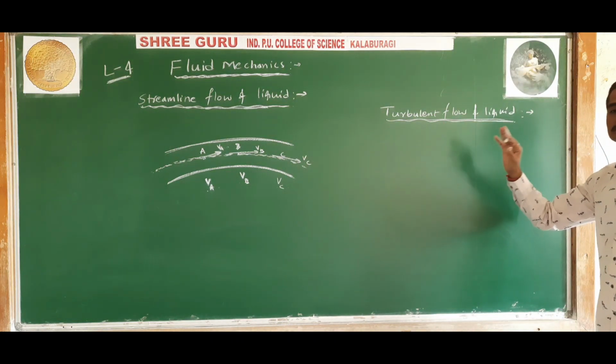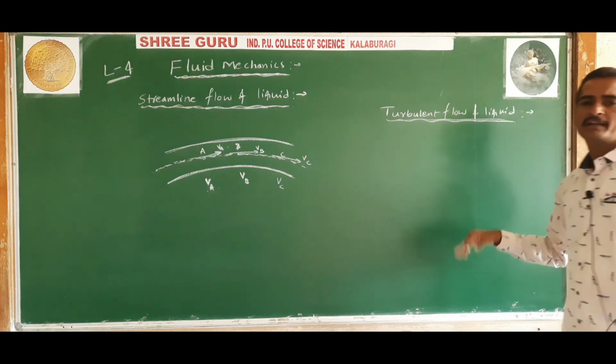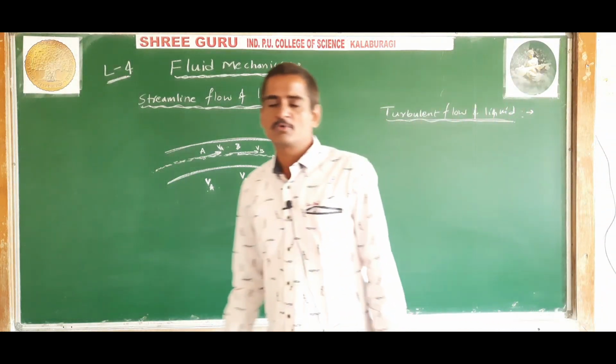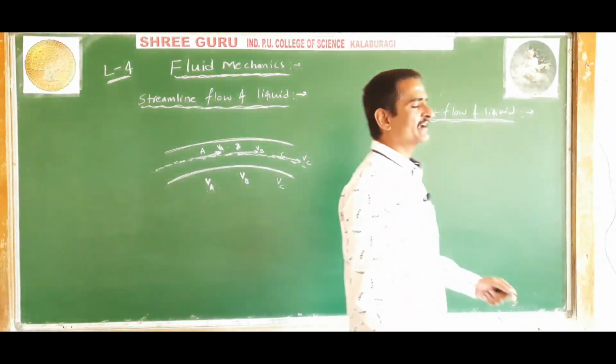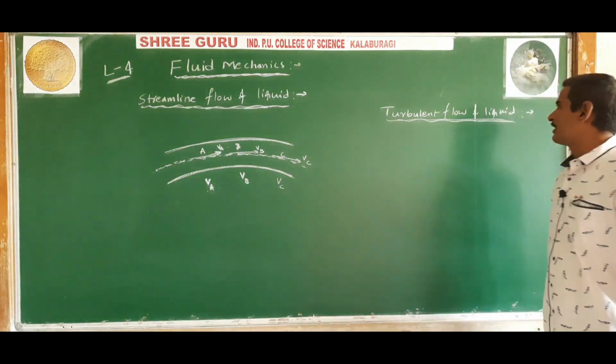Understood? And the motion of the particles is irregular, not uniform. Then such kind of flow is called turbulent flow of liquid.